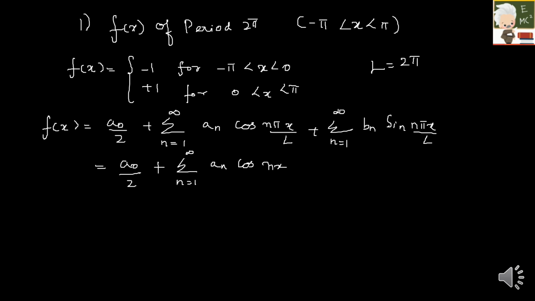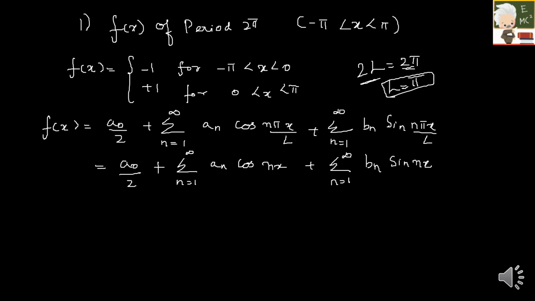Sorry, here it is actually not L, here it is 2L, so your 2L will be equal to 2 pi, so your L is nothing but pi. Sorry, I made a small mistake over here. So it is cos nx plus summation n is equal to 1 to infinity bn sin nx, right?